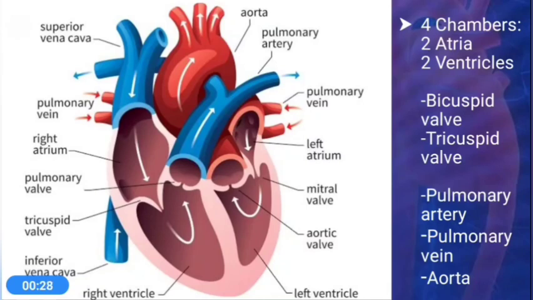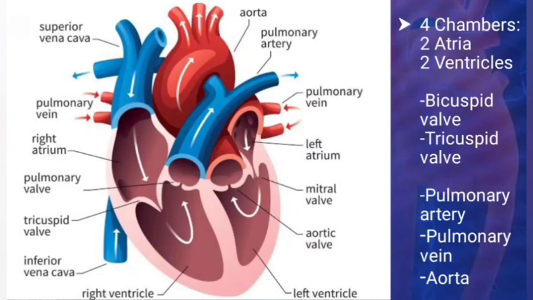The pulmonary arteries are blood vessels that carry the deoxygenated blood from the right ventricle to the lungs for purification. The pulmonary vein carries the oxygenated blood from the left ventricle to the aorta, which is supplying blood to all other body parts.